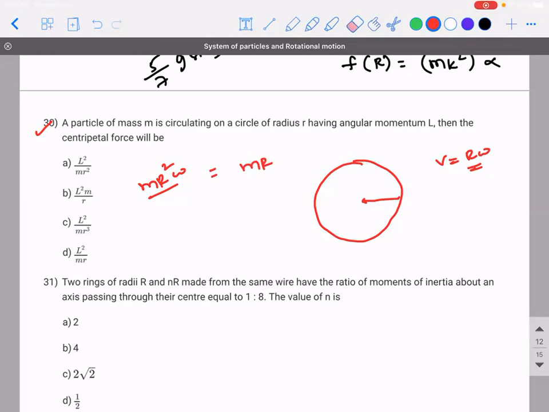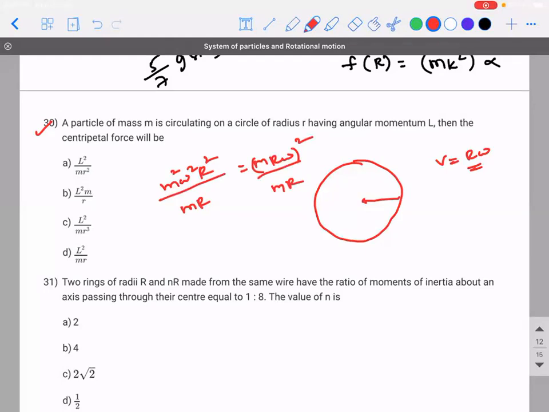Yeah. Can I write it like this? MR into omega the whole square divided by MR. But MR omega is not given. That is what I'm concerned about.